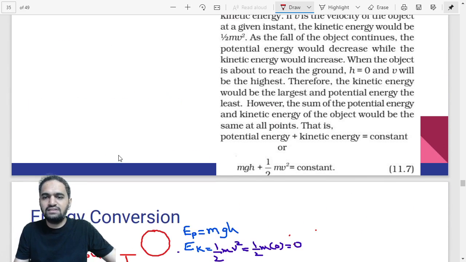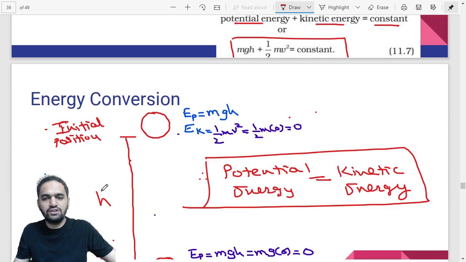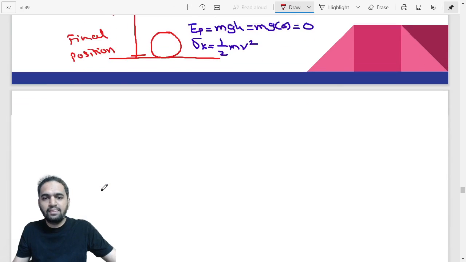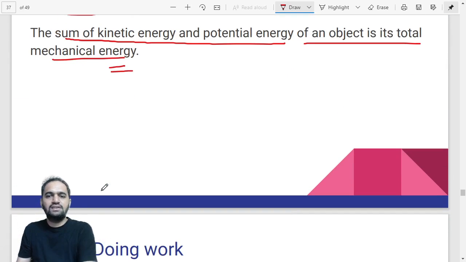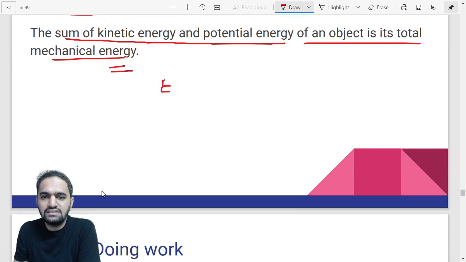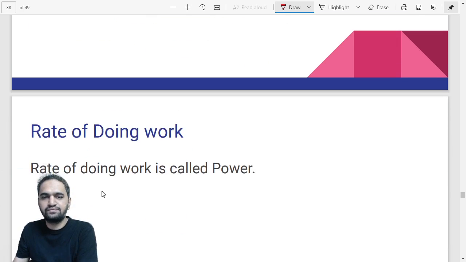So, if you are trying to understand that point, that potential energy plus kinetic energy remains constant, that is the logic we are trying to understand. Okay? It remains constant, it has a constant value, it is not going to change at all. So, we have seen the definition of mechanical energy also, that the mechanical energy, that is EM, is equal to potential energy plus kinetic energy.